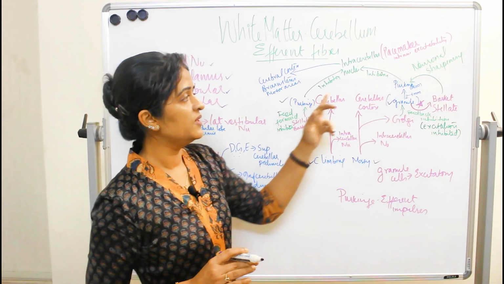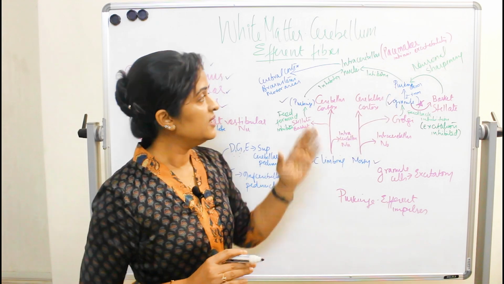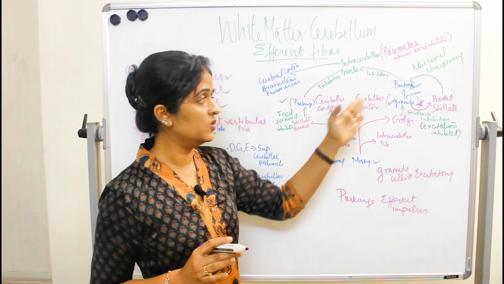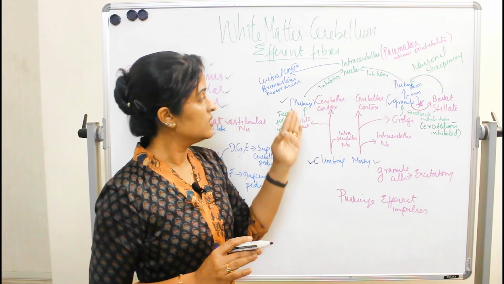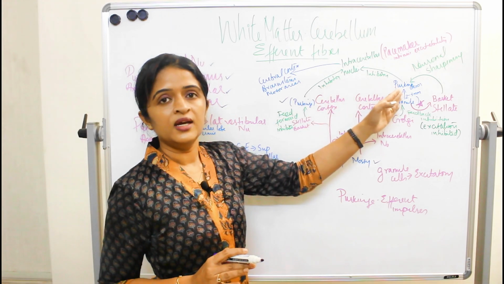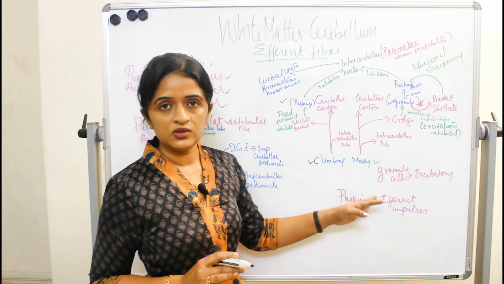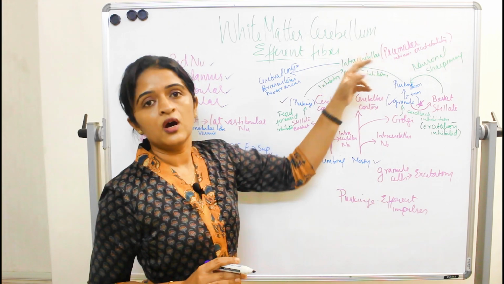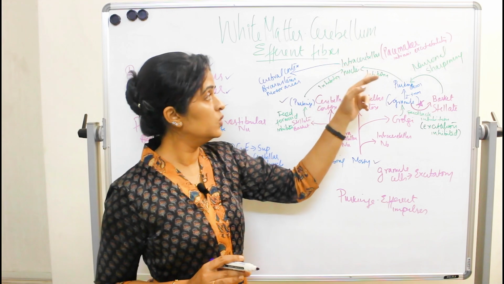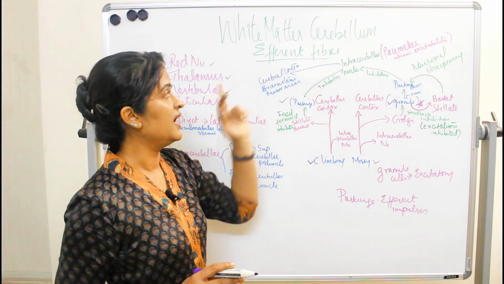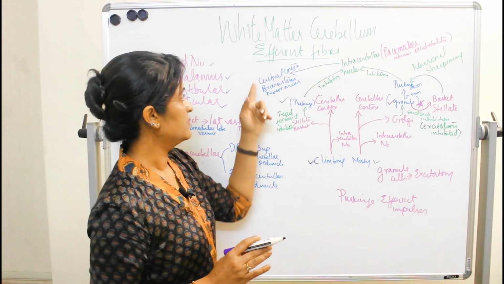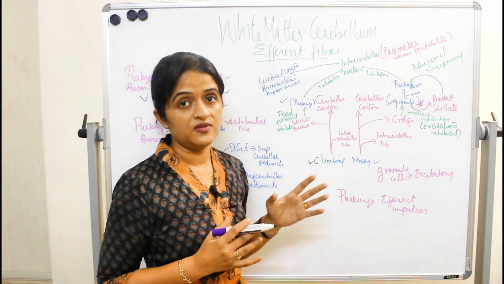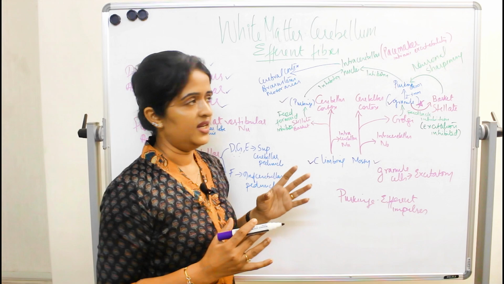And now what happens to the impulses from the Purkinje? They are always inhibitory, as we have already mentioned, because only the granule cells are excitatory. So the responses from the Purkinje through the climbing and through the mossy fibers will have an inhibitory response on the intracerebellar nuclei, and this will be carried to the motor areas of the cerebral cortex and brainstem. And this is how the motor activities are coordinated.